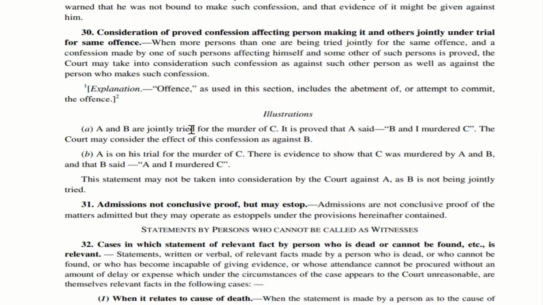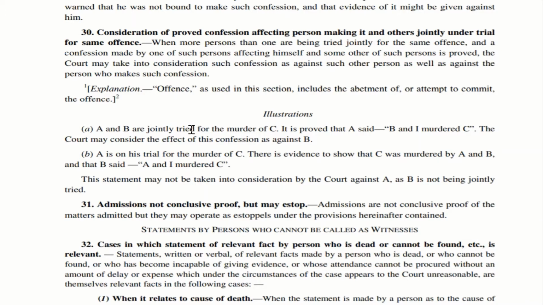Now, let us move to the illustrations which have been given under section 30. The first illustration: A and B are two people who are being jointly tried for the murder of C. So the accusation is that these two people joined hands together and murdered C. Now, a statement is being proved in the court.